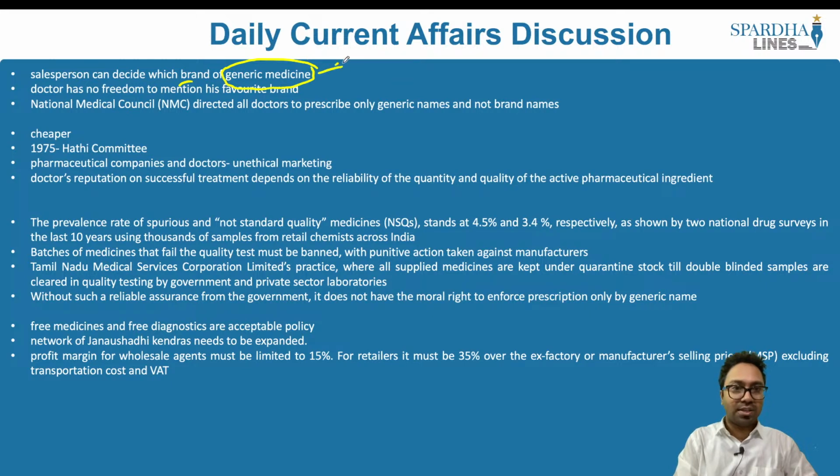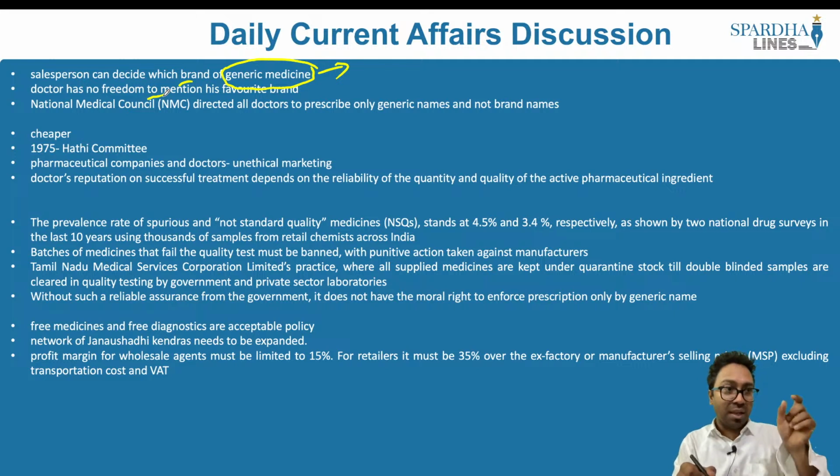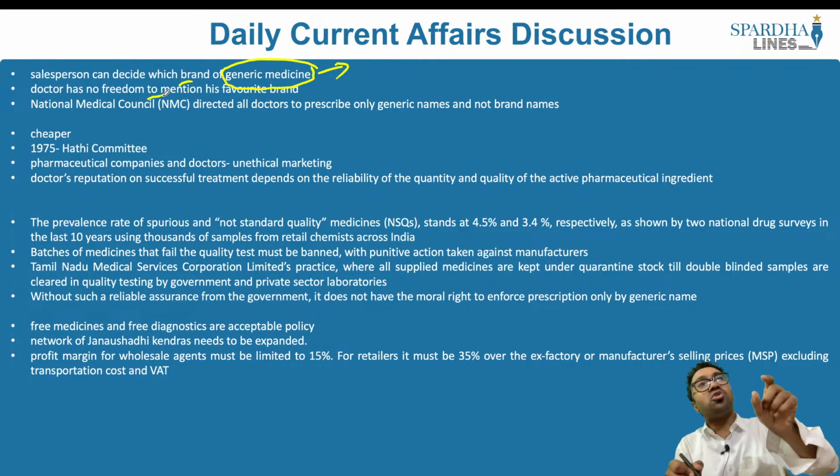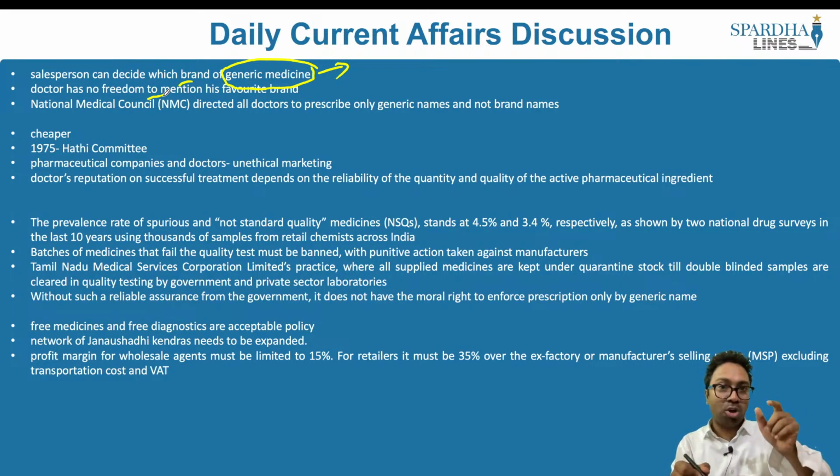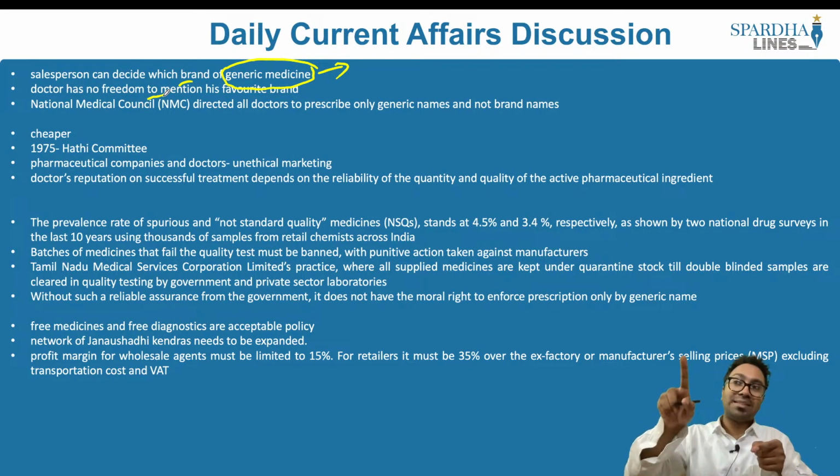The doctor should decide it. Doctor has no freedom to mention his favorite brand. This should not be the way. It depends on whether the quality is good or not. If the doctor has prescribed a quality which is good in a branded, the patient should be taking it up. He should not be discussing with the pharmacist.